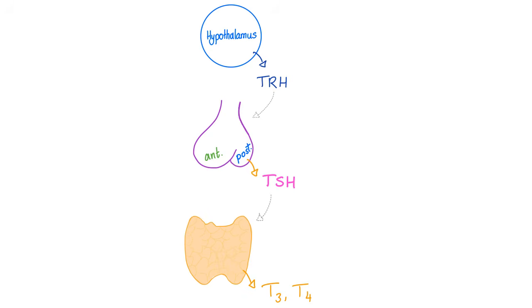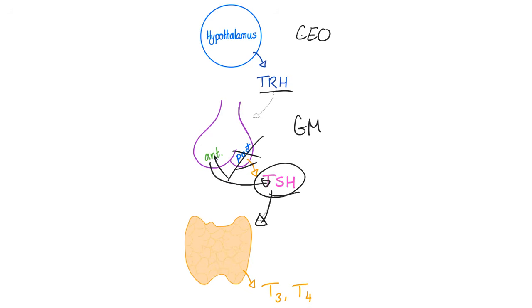Let's talk about the thyroid gland. Let's start with your CEO. Who is the CEO? The hypothalamus secretes TRH. TRH goes to the general manager, the anterior pituitary. The anterior pituitary will secrete TSH. TSH is coming from the anterior, not the posterior. That's a stupid mistake, sorry about this. TSH goes to the thyroid gland.